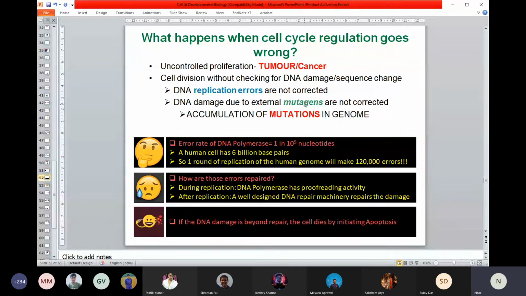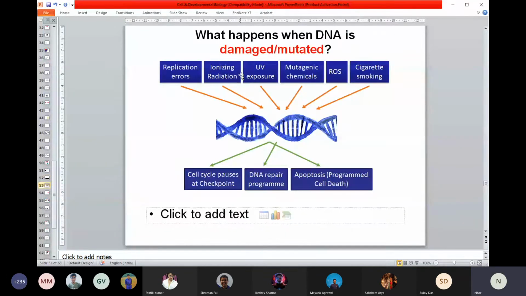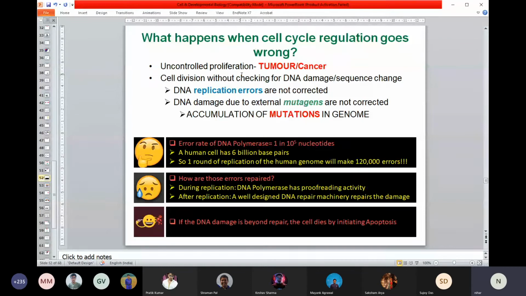So in both ways you can think there could be an error in your replication or during cell division, and that can be carried on if the cell divides, or sometimes those mutations can lead to rapid division of the cell. So multiple things it can cause. So then the question is how DNA can be damaged or mutated. So I hope you don't get confused.